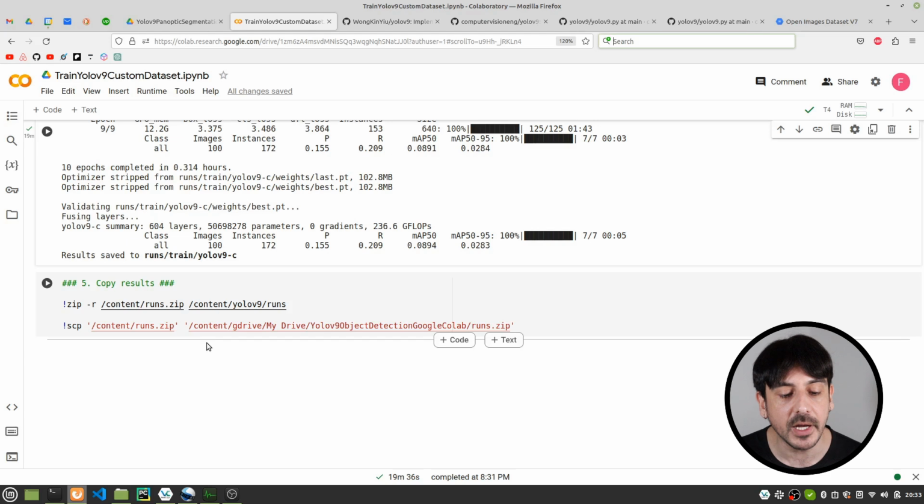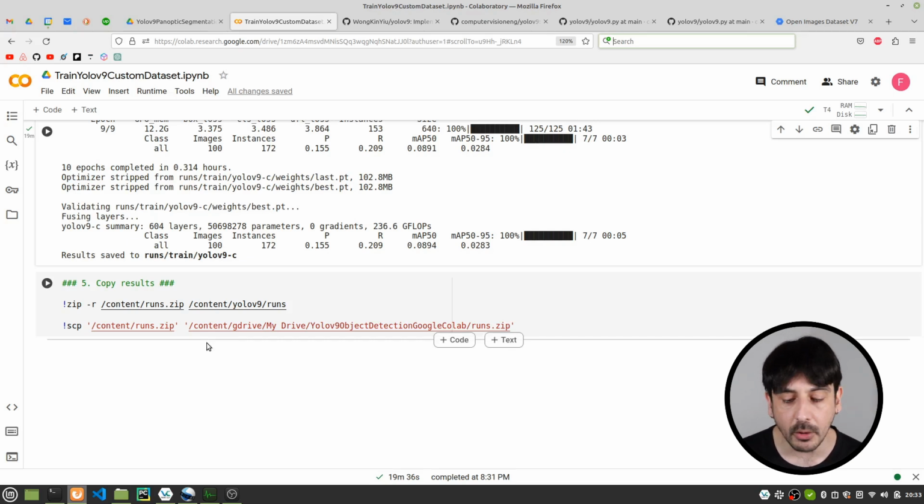We are going to create this file, which is runs.zip, and then we are going to copy this file into our Google Drive. So this is perhaps the easiest way to get all the results from the training process, to get all the files which were created in order to evaluate the performance of the model we trained, and also to get all the weights of the model we trained, right? This is perhaps the easiest way to get all the data we have in this directory.